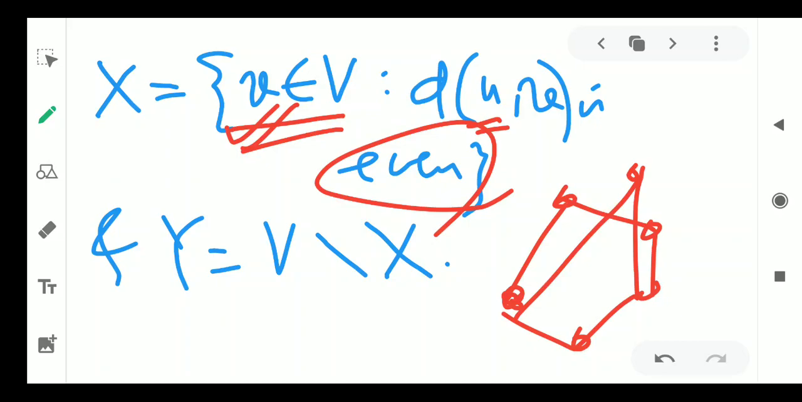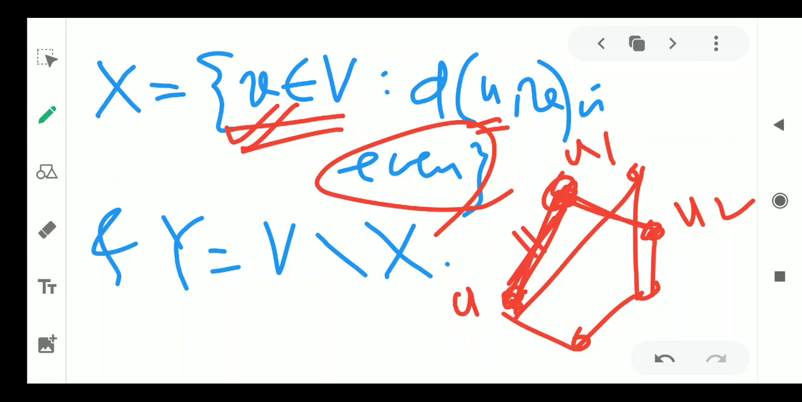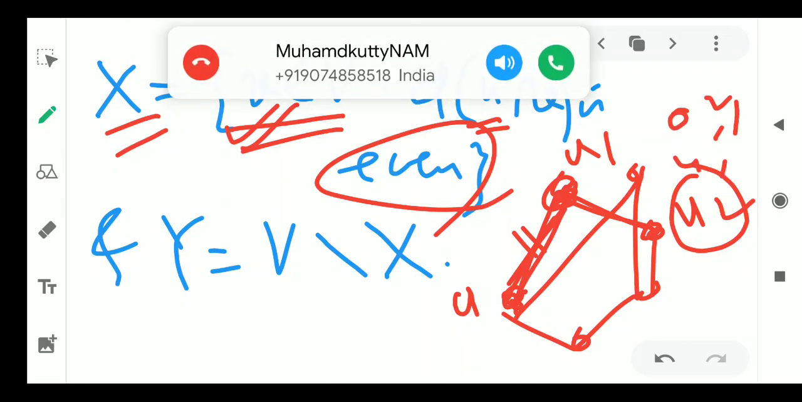Suppose this is U. Then we see what is the distance from here to this vertex. If I call it U1, the distance is 1. Now from U to this U2, this is the actual shortest distance. Therefore, U2 will be in X. So the vertices at distance 0, 2, 4 are all in